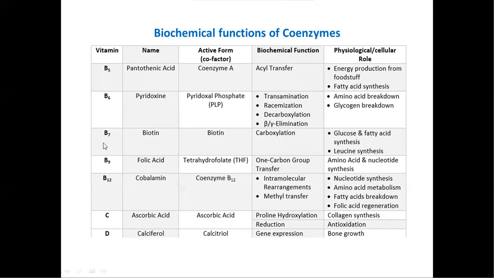For example, B7, which is biotin, is useful for carboxylation. The carboxylation process is done by biotin, and it is used for fatty acid synthesis and leucine synthesis. And vitamin C has ascorbic acid as its coenzyme, and its biochemical function is proline hydroxylation and reduction, and it is useful for collagen synthesis and anti-oxidation. So these are the important biochemical functions of coenzymes.